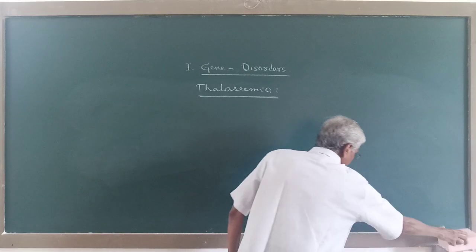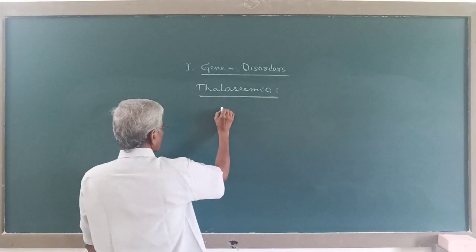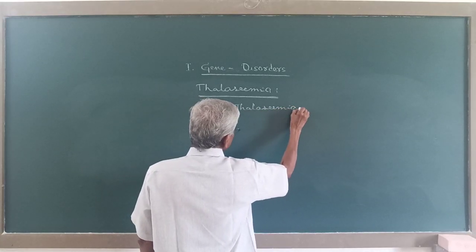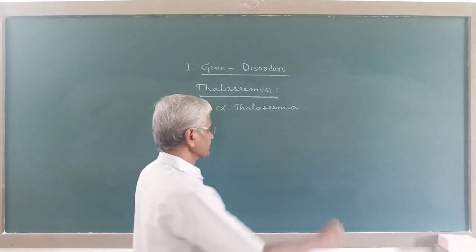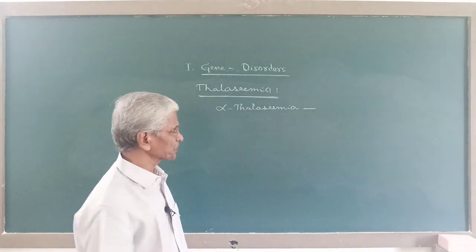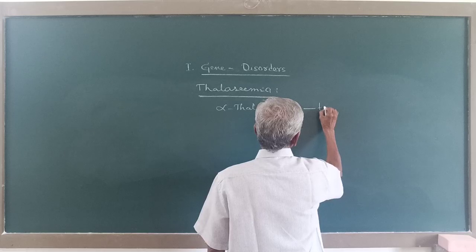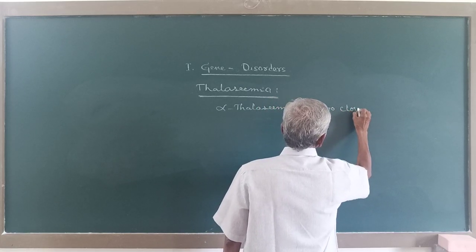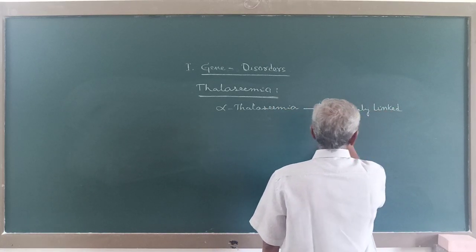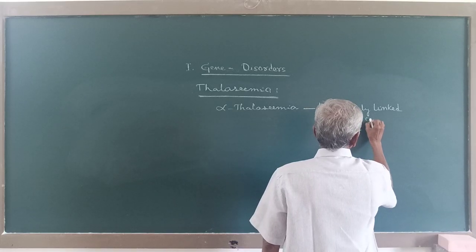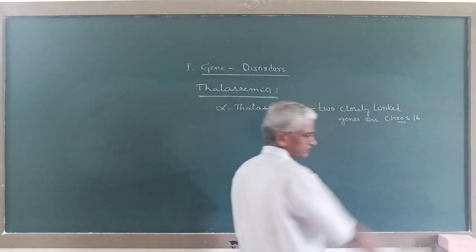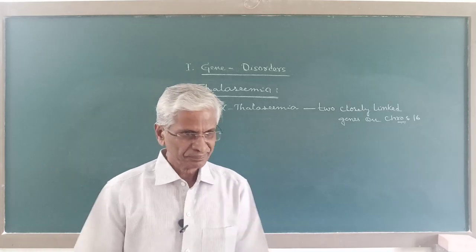Now coming to the genetic aspect of thalassemia, as far as thalassemia is concerned, alpha thalassemia is caused due to two closely linked genes on chromosome 16 in both the parents.